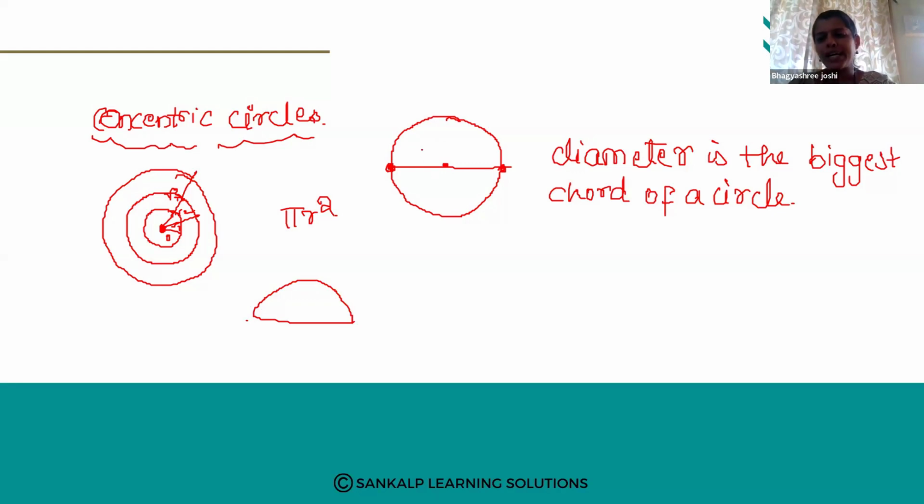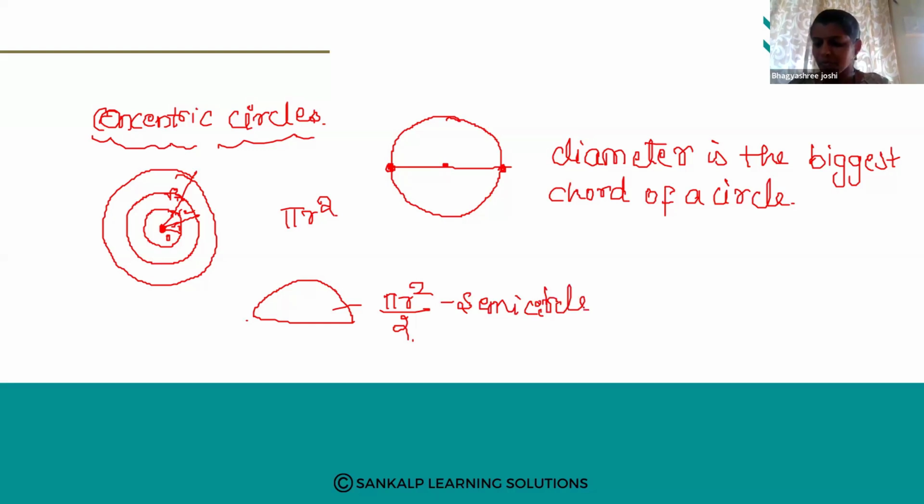If I want to find the area of a semicircle, what is the formula? That is pi r square divided by 2, because we have taken the half portion. From the full circle we are taking only half, that we call a semicircle.